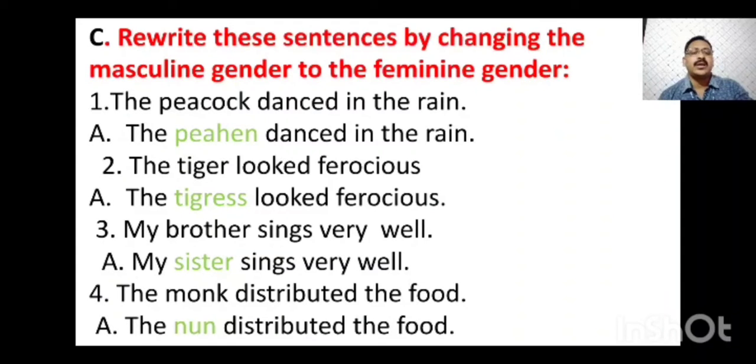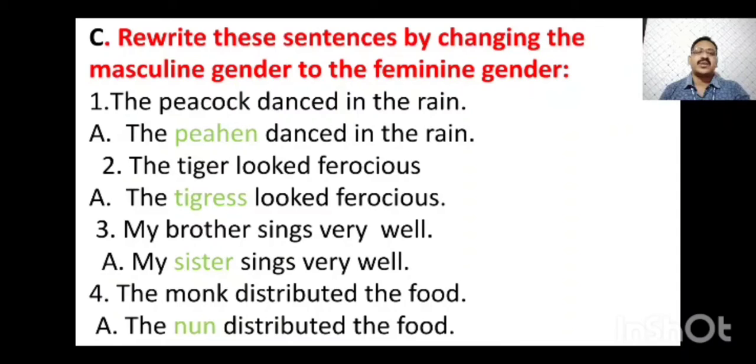Now we will do bit number C. Rewrite the sentences by changing the masculine gender to the feminine gender. In the question it is masculine gender, you have to change that masculine into feminine. First one, the peacock danced in the rain. Peacock is masculine. Answer will be: the peahen danced in the rain.